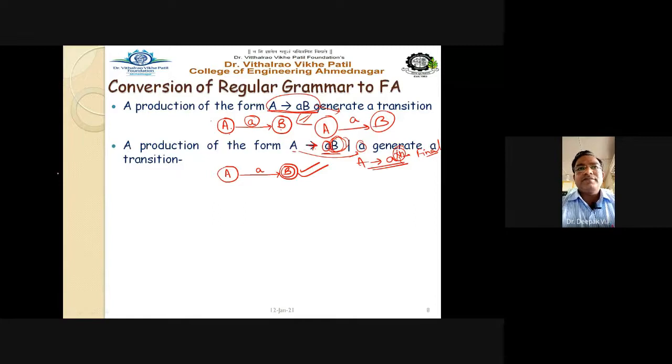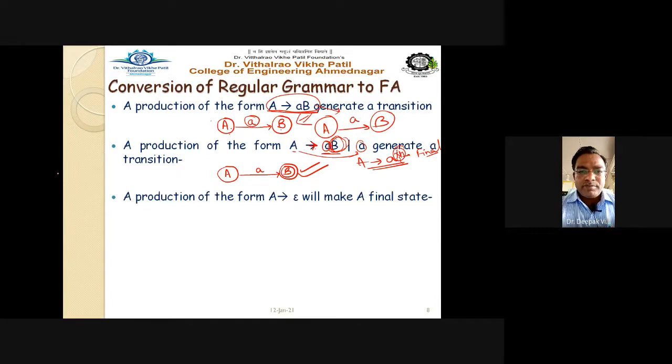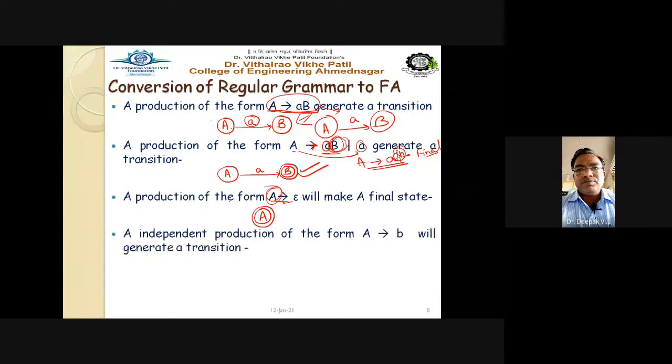Getting this point? Then a production is of the form epsilon. Suppose any non-terminal A produces epsilon, we make A a final state. You can make A the final state if there is a production like this. There is no transition because there is no input symbol, so we mark the state itself as the final state, right? An independent production of the form A gives b will generate a transition.